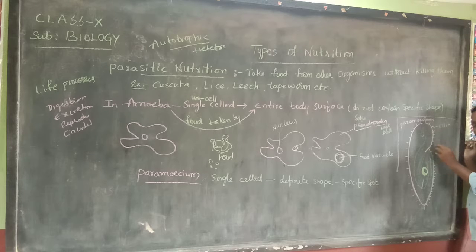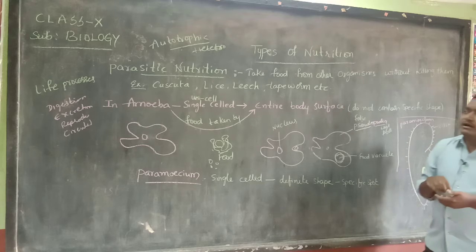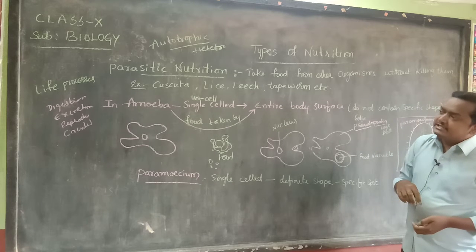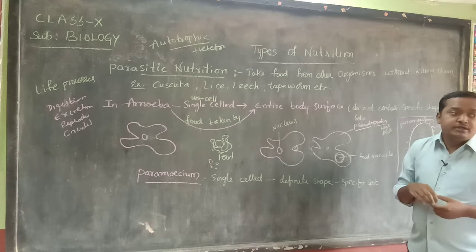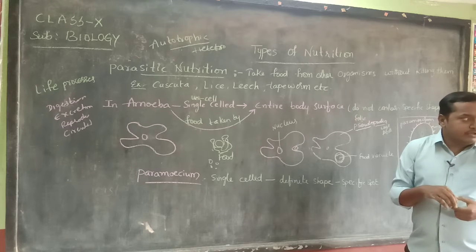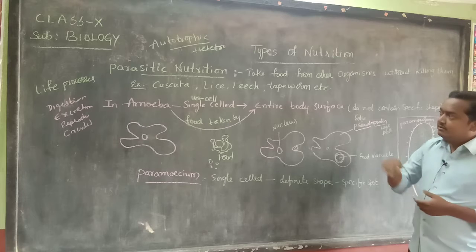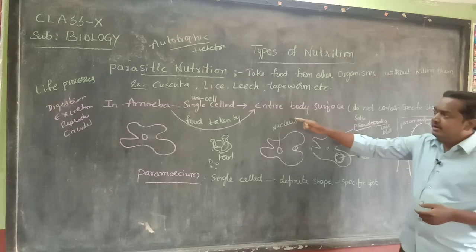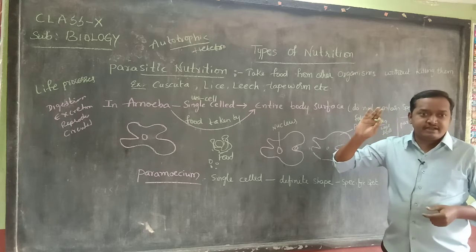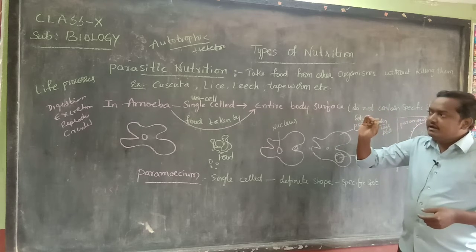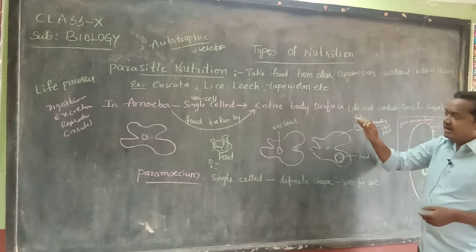That area will capture the food materials, and digestion takes place inside. So these are simple exceptional cases, amoeba and paramecium, where these two are single cell or unicellular organisms. Many important points I have written on the board, not in full sentences, only key points.